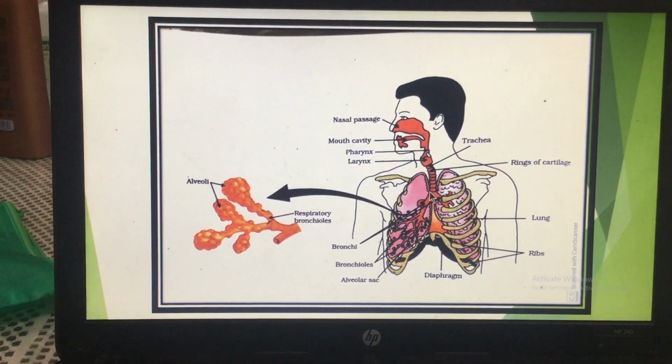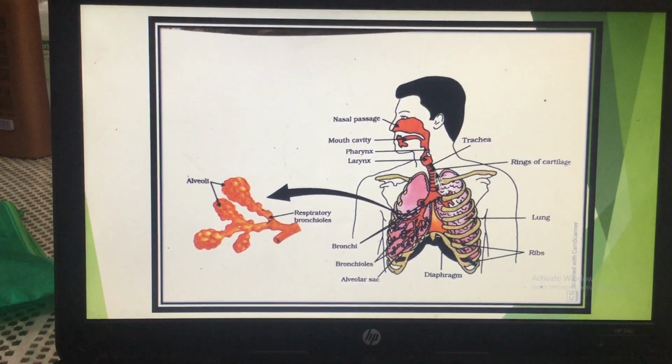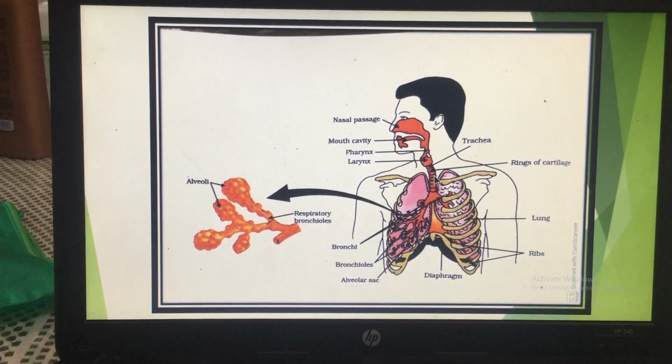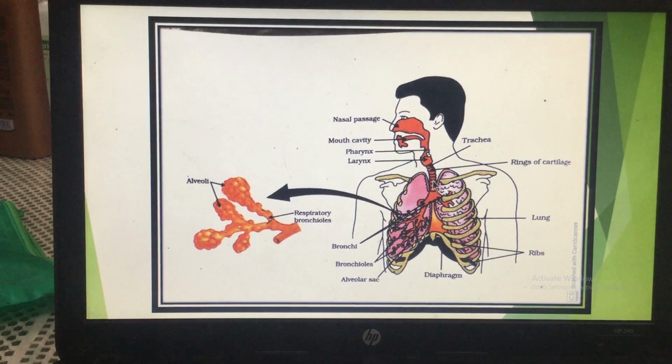क्यों cartilage की बनी होती हैं? क्योंकि अगर air अंदर जाती है या बाहर निकलती है, through this trachea the air goes inside or air goes out. Okay, suppose there is no air, the chances are there that this passage may get collapsed. ये passage जो है वो बंद हो जाए. So अगर बंद हो गया तो air अंदर भी नहीं जा सकेगी और कार्बन डाइऑक्साइड बाहर नहीं निकल सकेगी.